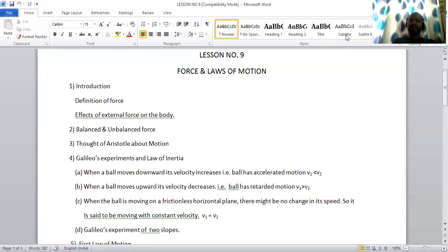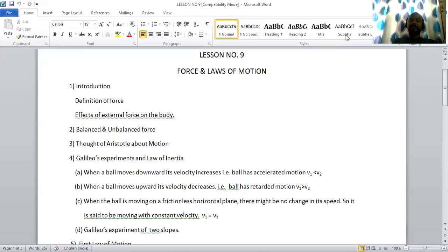To understand this, we'll just take an example. Suppose your vehicle is parked in the parking. Until you put the engine on and apply the accelerator, it remains in the stationary state itself. Whereas when you are on the highway and moving with a constant velocity, until you apply the accelerator or the brake, you won't be able to see any change in the state of motion of the body.